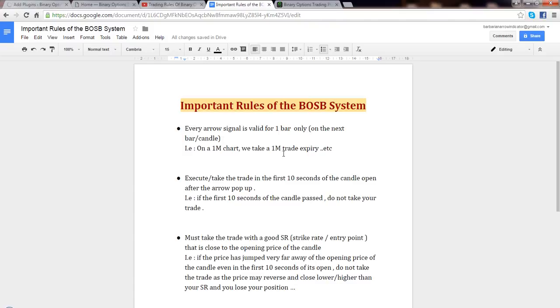We move to the second important rule, which is when we want to execute our trade. Basically, to make sure that you're going to win the trade and not lose it, you have to avoid time delays when executing. You need to execute your trade in the first 10 seconds of the candle open after the arrow pops up.